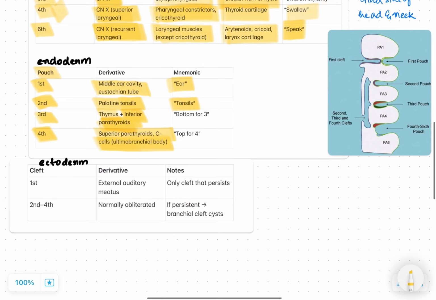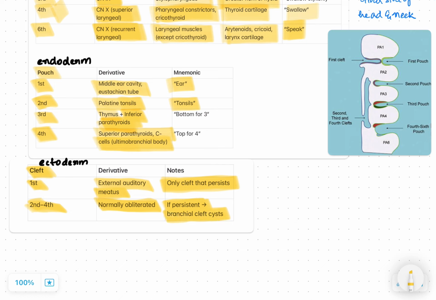Next is the ectoderm, that is, the clefts. The first cleft derivative is the external auditory meatus, that is the ear. This is the only cleft that persists. The second to fourth clefts are normally obliterated before birth. If they persist after birth, we have to see in this diagram.